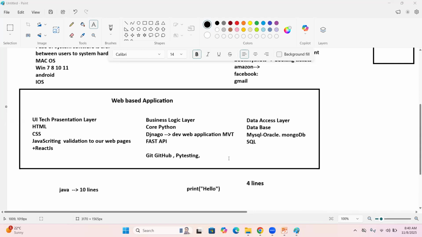VS Code is best, right? And if you do bigger level applications, then we can use PyCharm IDE. Everything will come one by one: how to install Python software, which IDE we need to use, how to save, everything will come one by one. Today is a demonstration, so that's why I have not given that much content. Okay, sure. Thank you. Everything I'll tell you from scratch level. That is my promise.